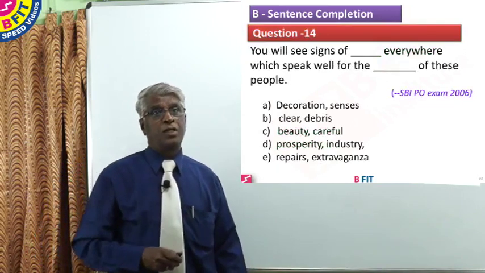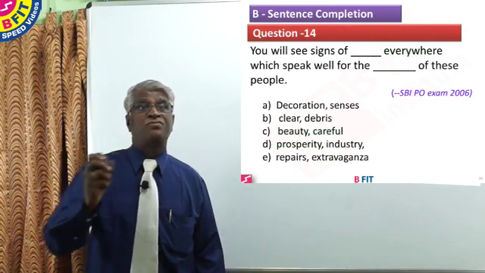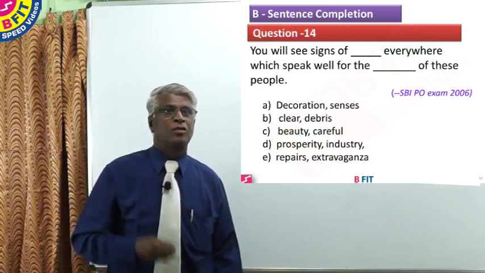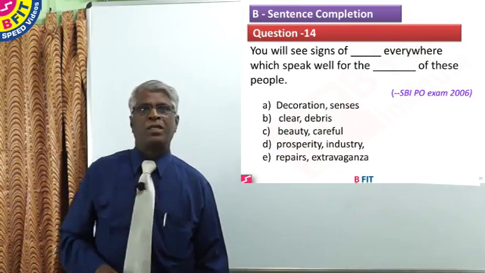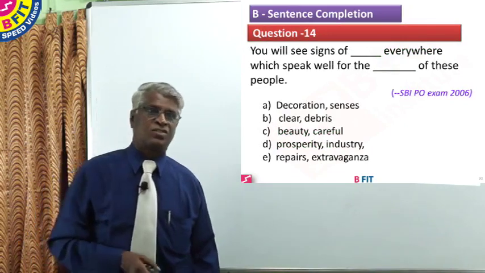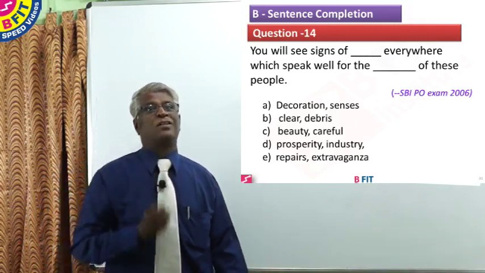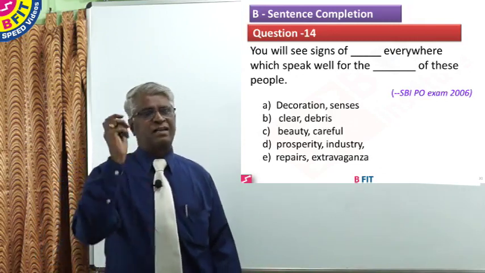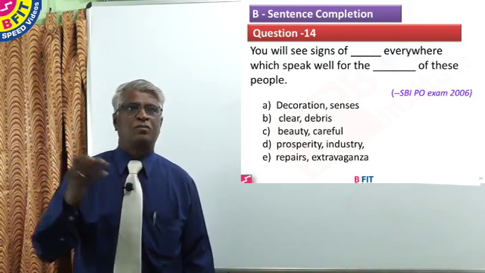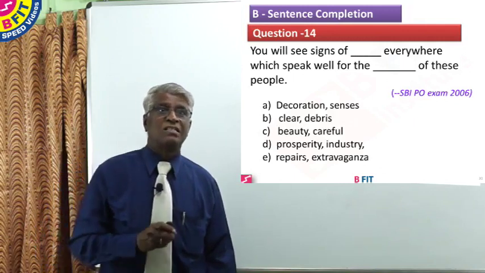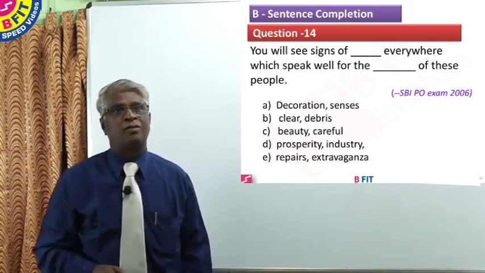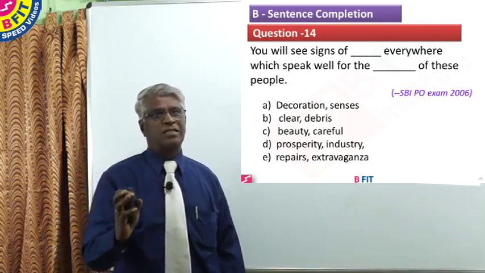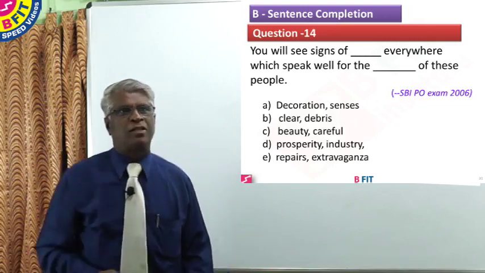Question 14, you will see signs of dash everywhere which speak well for the dash of these people. Now the options, this is taken again from SBI PO examination of 2006. You will see decoration everywhere, which is meaningless. You will see signs of clear. Again, first word is wrong, therefore both the words are wrong. You will see signs of beauty everywhere, okay, which speak well for the careful. Second word is wrong, therefore A, B, C, all the three options are wrong.